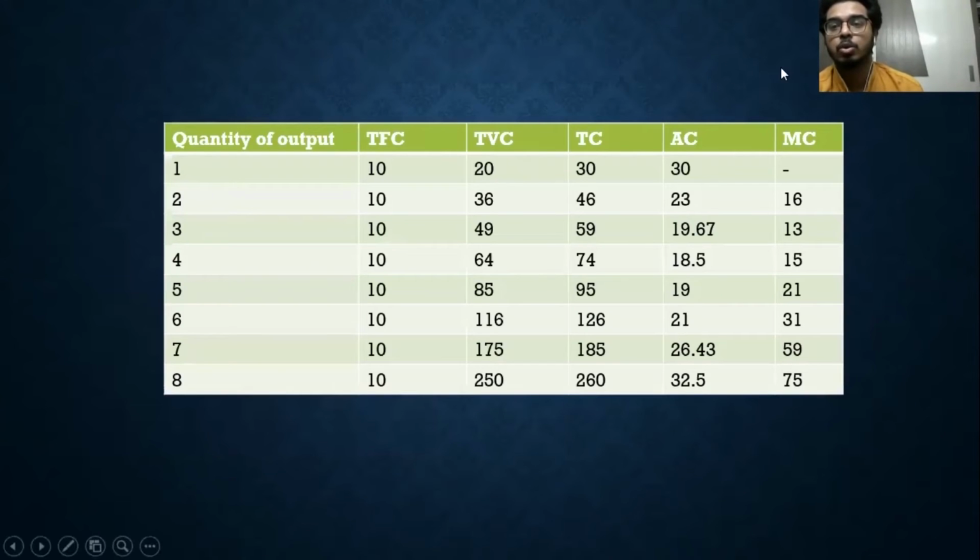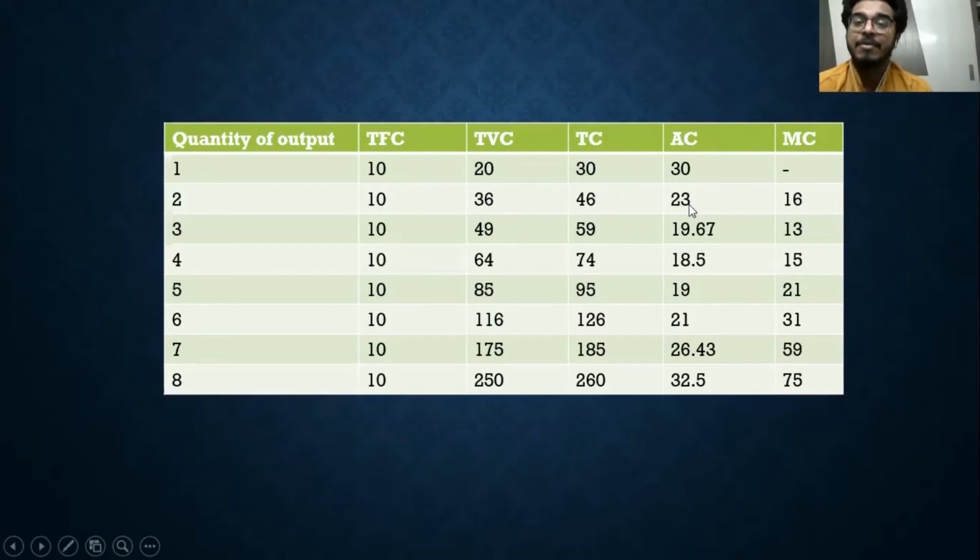Now I can show this to you diagrammatically. This is nothing but the total fixed cost remaining the same, and total variable cost is given by this: 20, 36, 49, 64, 85. My total cost will be the summation of total fixed cost plus total variable cost. And you can see this is 30, 46, 59, 74, 95, and so on.